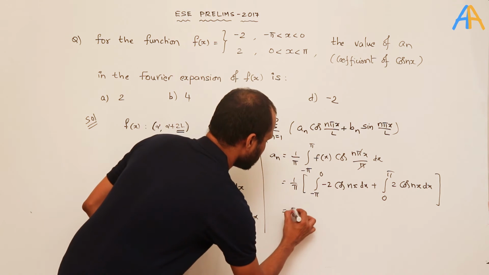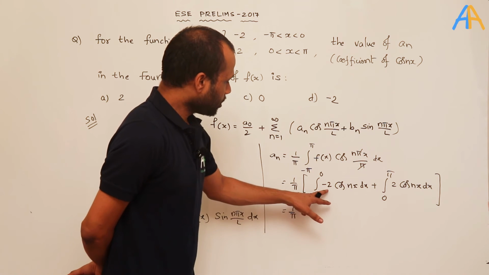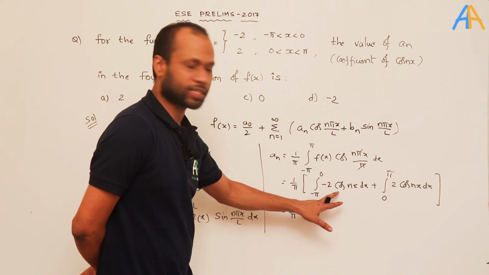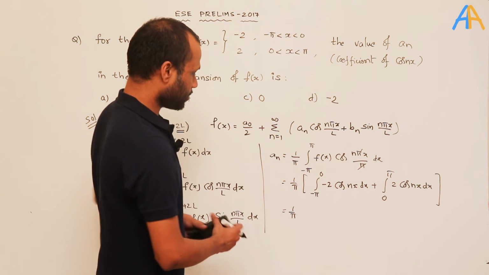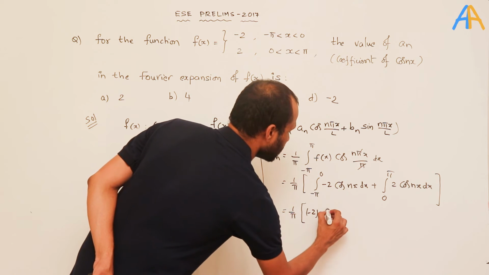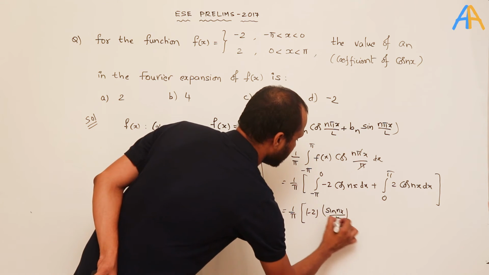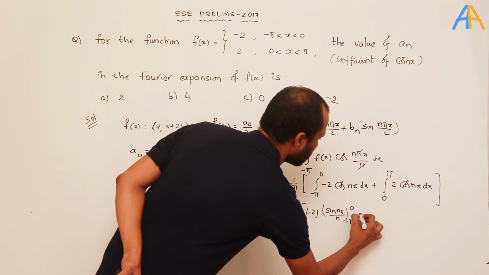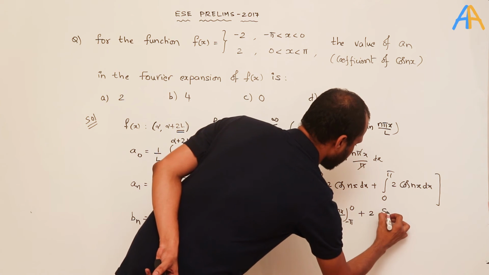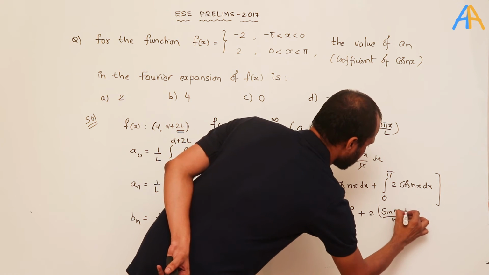Now, what is the integral of cos nx dx? The integral of cos nx is sin nx by n. So I'll write this again: minus 2 I'll take out, so it is sin nx by n between limits minus pi to 0, plus 2 into sin nx by n between limits 0 to pi.